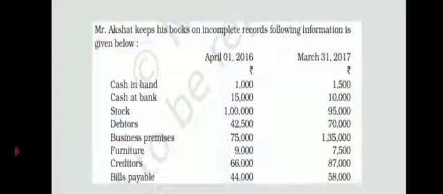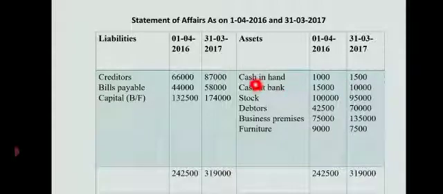So what we will do, first we will classify items based on assets and liabilities. Cash in hand is an asset. So here in the amount column, cash in hand, asset. First 1/4/2016 1000, 31st 3 2017 1500.